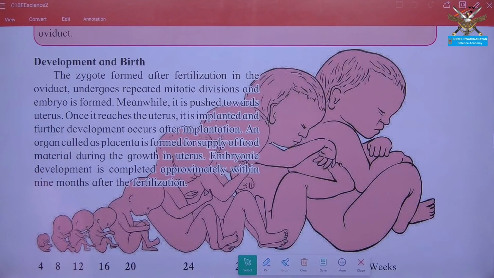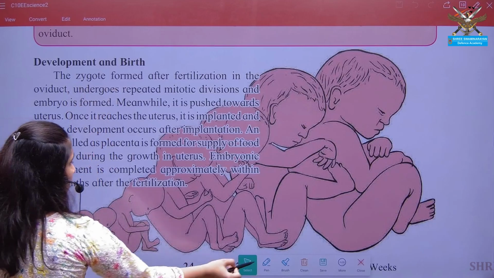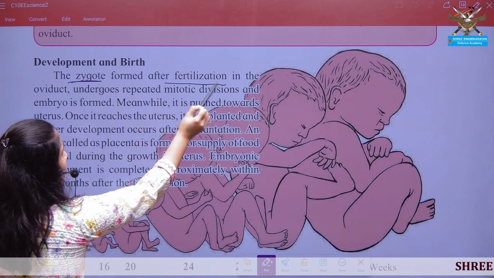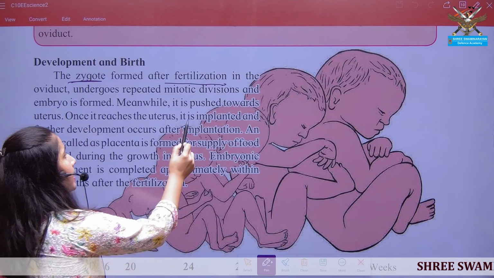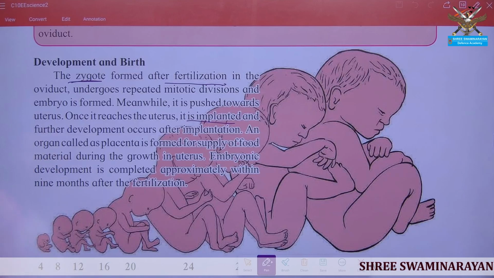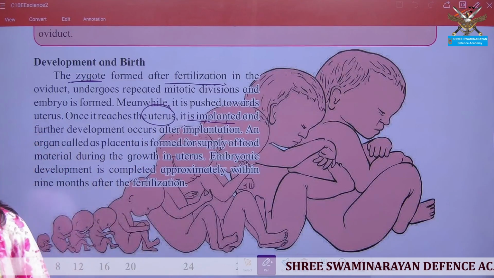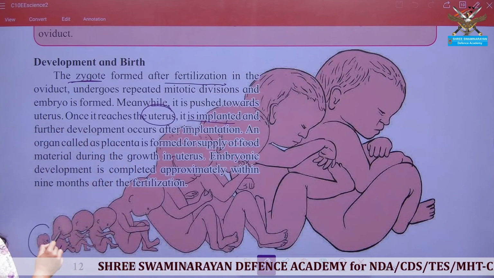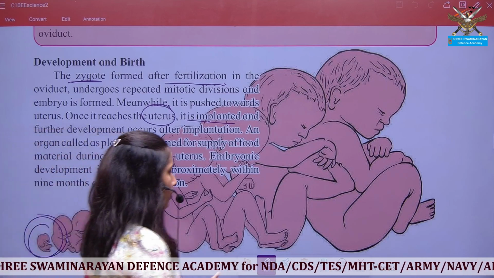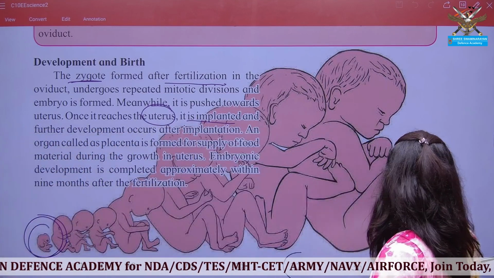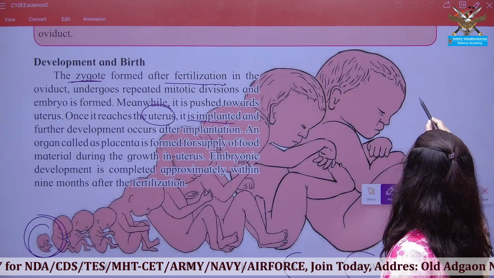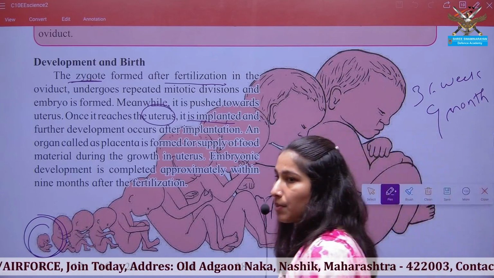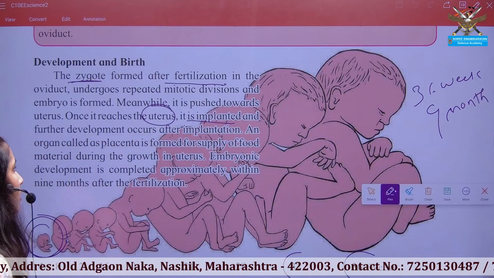So, development and birth. Whatever zygote was formed by the process of fertilization gets implanted into the uterus, and in the uterus the embryonic development starts. It continues from 1 month up to 9 months, that is 36 weeks, for the development of this fertilized zygote.